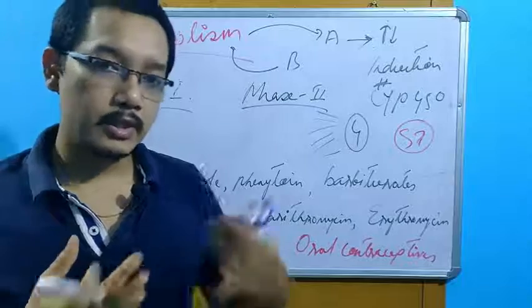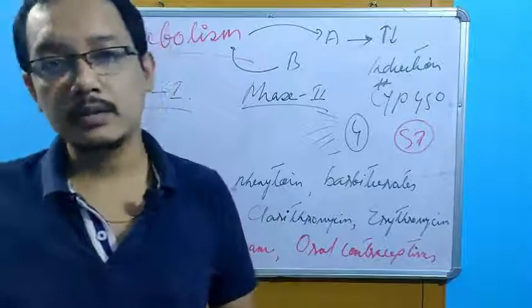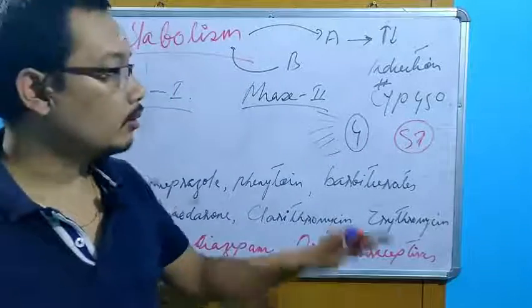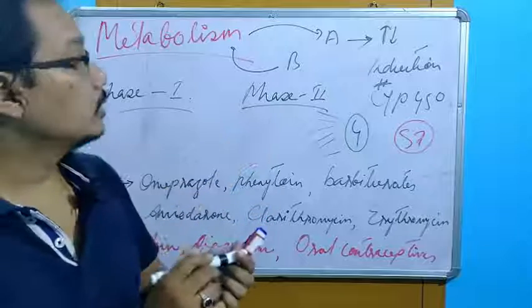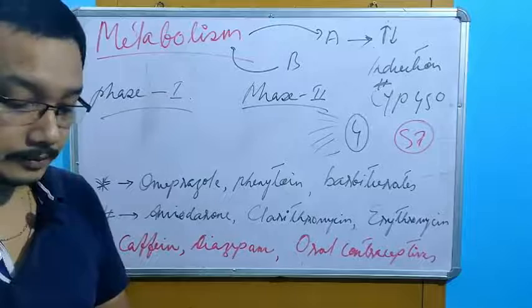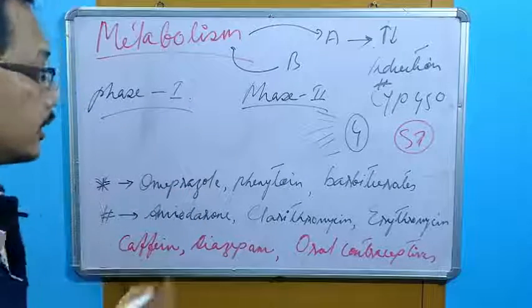So the first one can do what? Decrease in the effect. The latter one can cause toxicity or increase in the effect. This is how the metabolism acts, or based on the metabolism there is a drug-drug interaction.